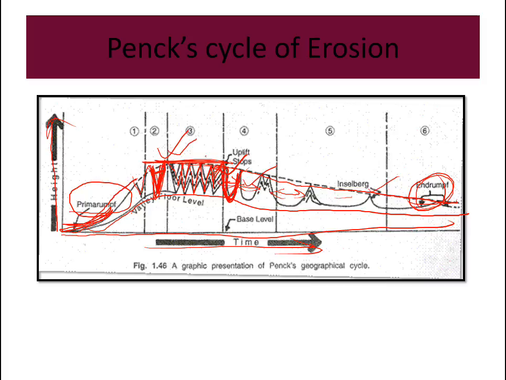And these slopes are retreating. Here we can see there are two slopes, but at the end it is not there because it is retreating. The slopes are retreating, but it is a parallel retreat, that's what he says.